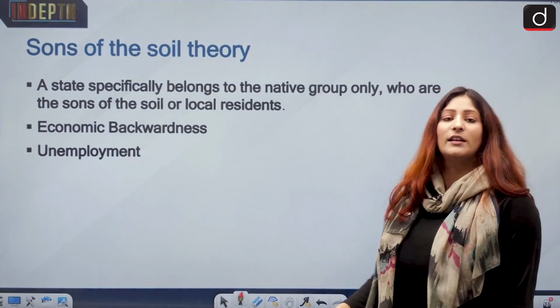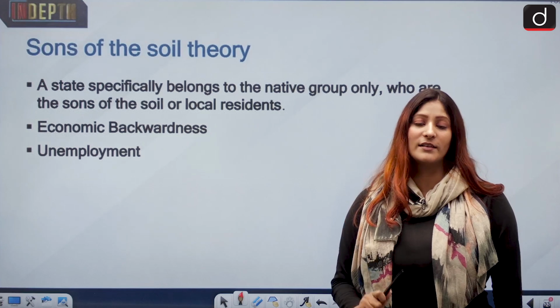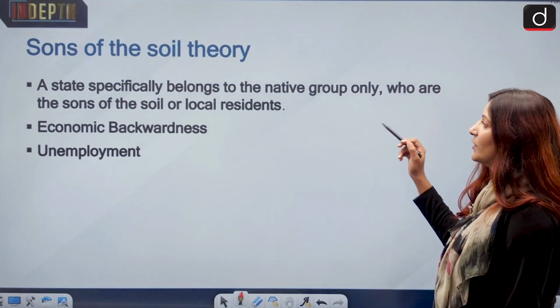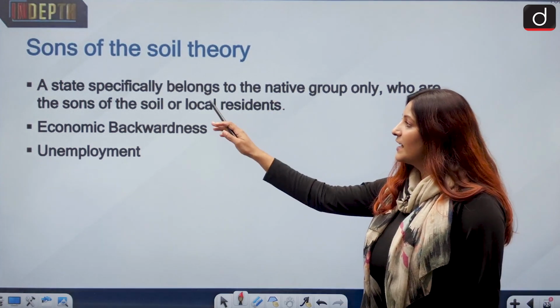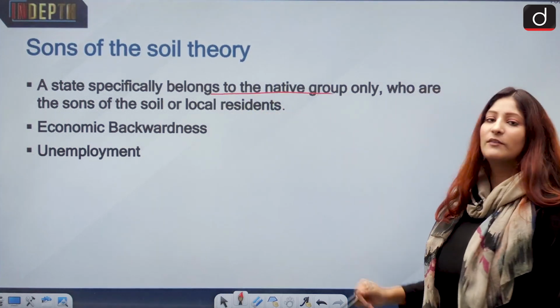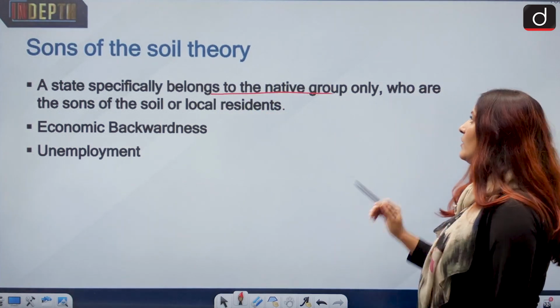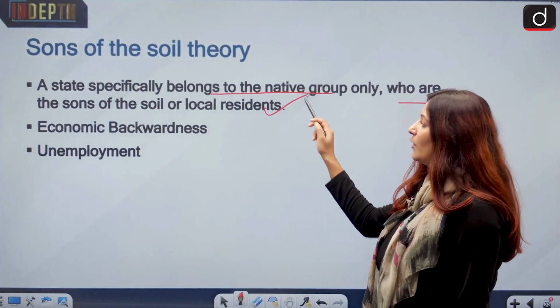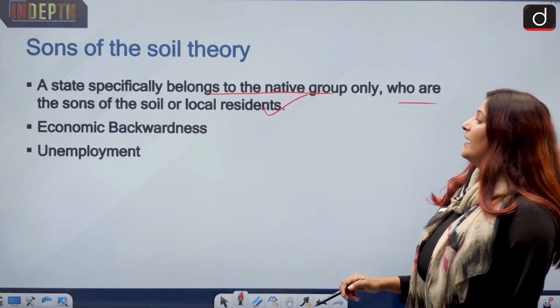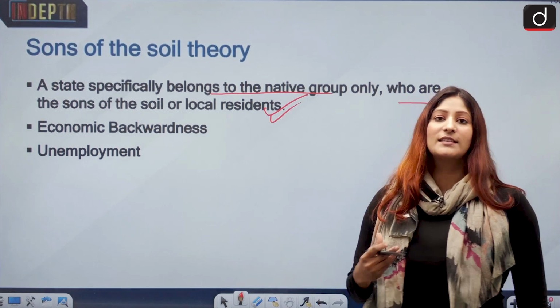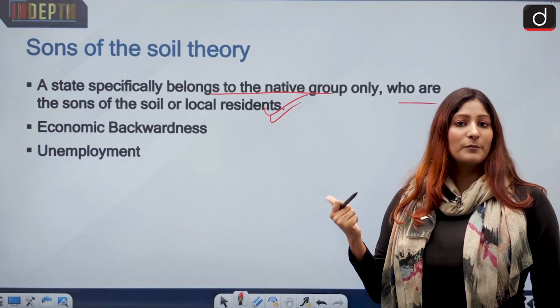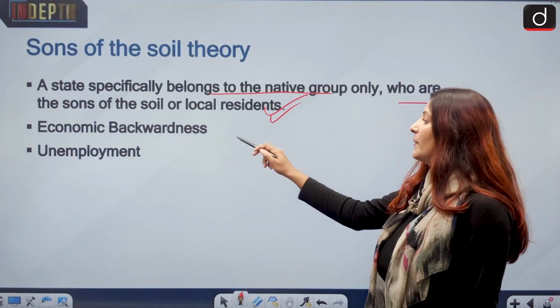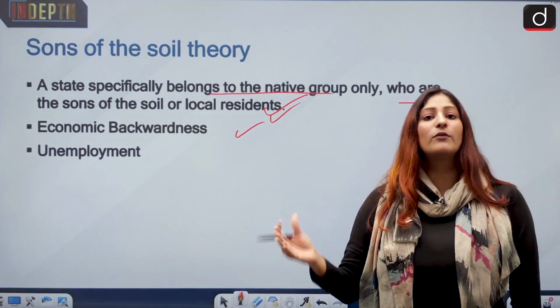Sons of the soil theory. Here it is very important to understand this. Now, this theory means a state specifically belongs to the native group only and no outsiders are allowed, who are the sons of the soil or local residents. Okay, and this emotion gets a lot of propellants when economic backwardness is there, because xenophobia arises.